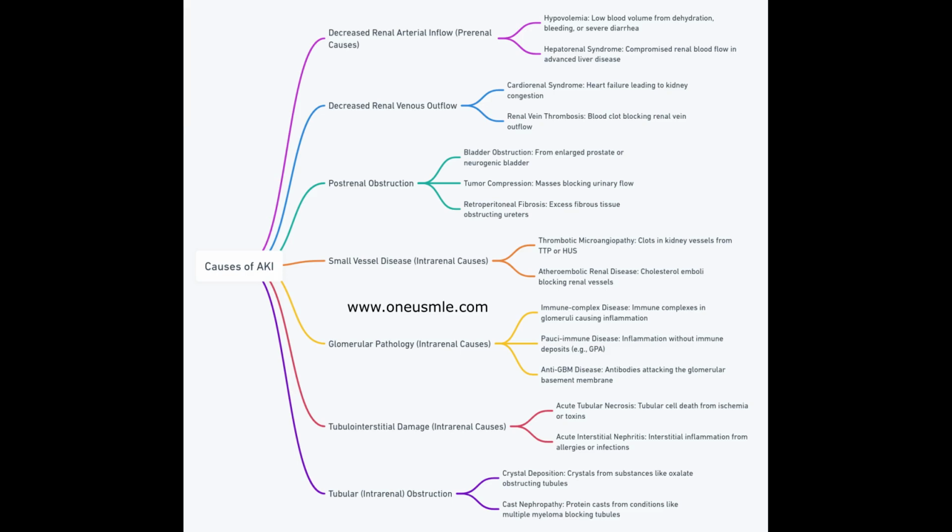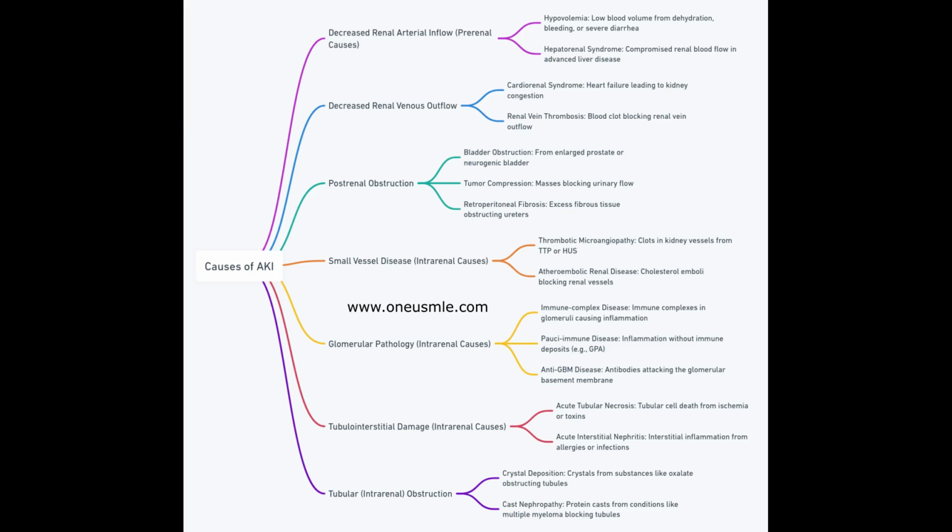Tubular obstruction includes conditions like crystal deposition, where substances like oxalate from ethylene glycol poisoning can form crystals and obstruct the tubules, and cast nephropathy, where abnormal proteins, such as those seen in multiple myeloma, can form casts that block the tubules. Now that we've covered the various causes and mechanisms of acute kidney injury, let's test your understanding with